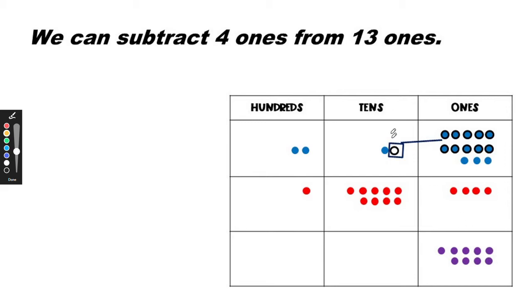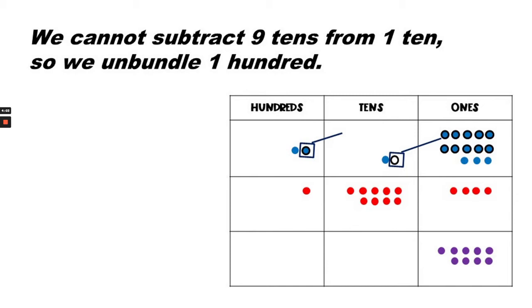Moving over now to the tens place. Can we take 9 tens from 1 ten? We cannot. We cannot subtract 9 tens from 1 ten. So we need to unbundle one of these hundreds or break it apart. We're taking it out of the hundreds and breaking it into 10 tens. So next we'll move 10 tens over to the tens place. And we're not adding this one that we took away. We're not counting that one. We're only counting the blue dots. So now how many blue dots do we have?